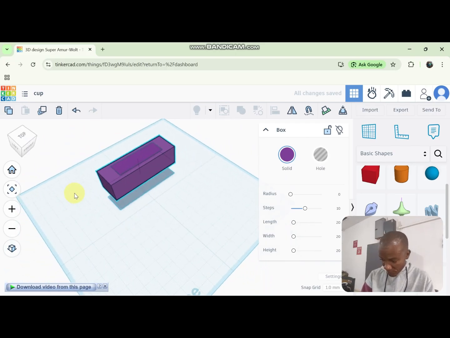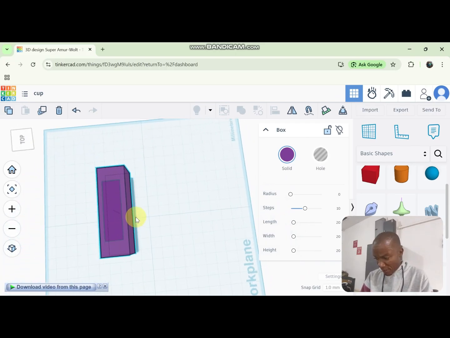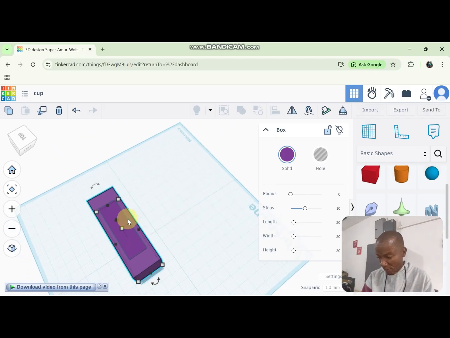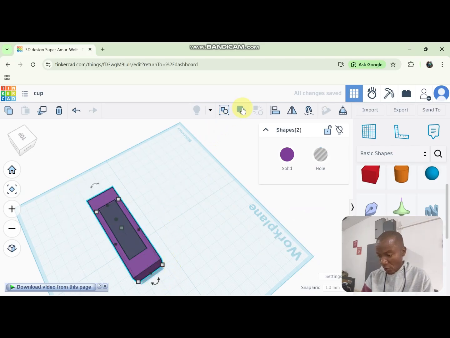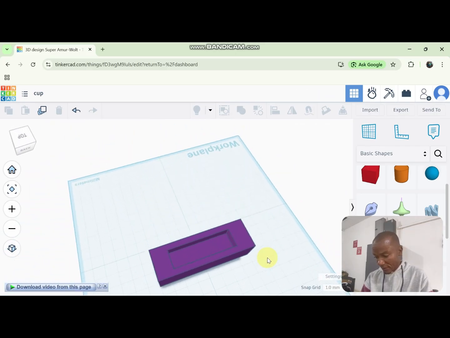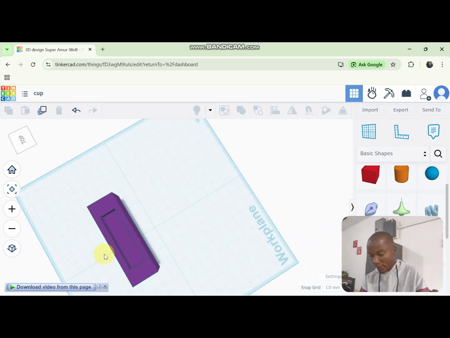Okay, so now the smaller one has entered into the big one, and I'm going to create a hole using the smaller one. So I will select the smaller one, then click on this, hold and select all, then group. So I have a hole inside. I have a rectangular hole inside.